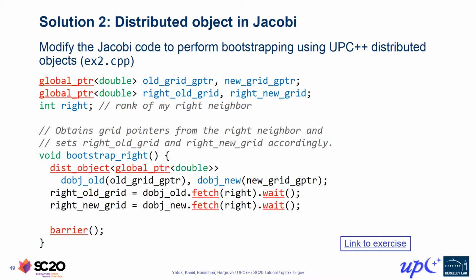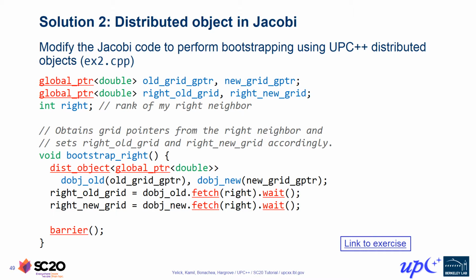Now, if we wished to overlap the communication for these fetches, we could have launched both these fetches and then separately waited on the resulting futures, but here we've kept it simple for the purpose of the slide and just performed the fetches synchronously. Although all the ranks run this code collectively, it's important to understand that they are not necessarily running in lockstep. As we mentioned, synchronization in UPC++ is always explicit.